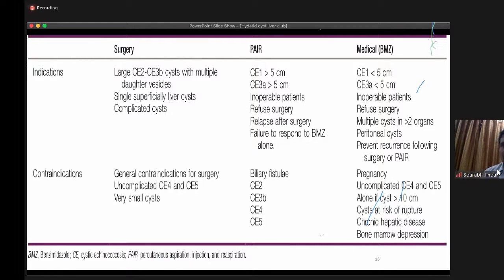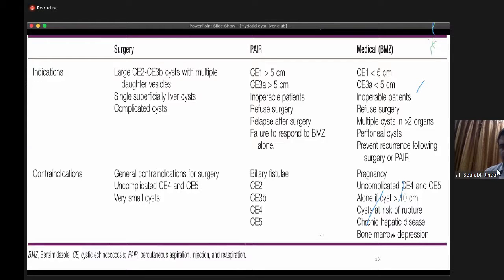Next is medical management. We can give medical management if a patient has a cyst of less than 5 centimeters, if the patient is inoperable, refuses surgery, has multiple cysts in more than 2 organs, or a peritoneal cyst. After surgery or PAIR, we also give medical management to prevent recurrence. The contraindications are pregnancy, uncomplicated CE4 and CE5.